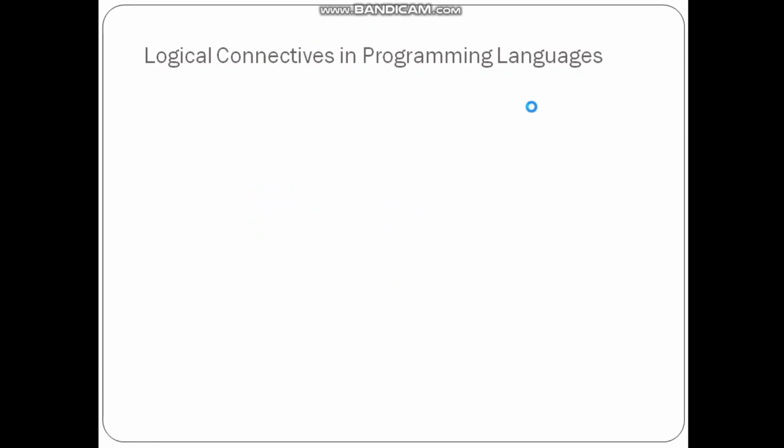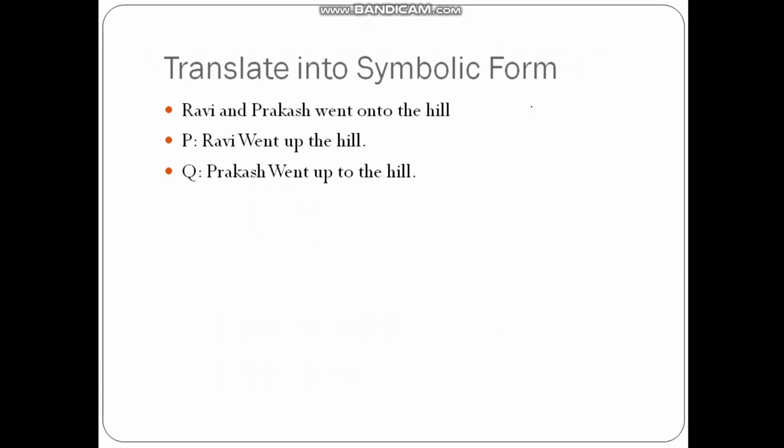Moving ahead, translate into the symbolic form. Some statements are given. So let us say one statement is given, and these two are propositions. So these two propositions are given, and based on these two propositions this statement is formed. We have to convert this statement into a proposition. So Ravi and Prakash went into the hill. So P is Ravi went into the hill and Q is Prakash went into the hill. So it is P and Q. So the answer to this is P and Q.